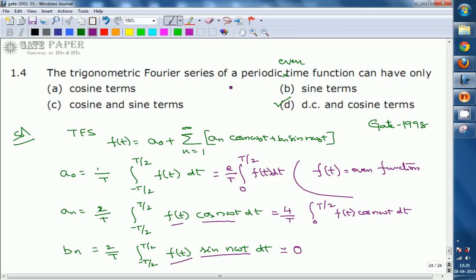Coming to the trigonometric Fourier series, a naught we can call the DC term, an is the coefficient of the cosine term, and bn is the coefficient of the sine term. Then bn becomes 0 here, so we don't have any sine terms in the Fourier series. We have only cosine terms. So the answer is DC and cosine terms will exist only for an even time function in the Fourier series.